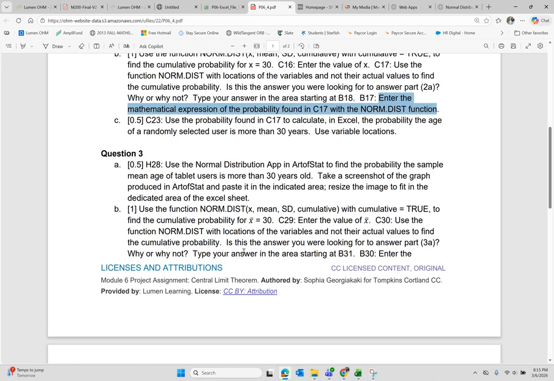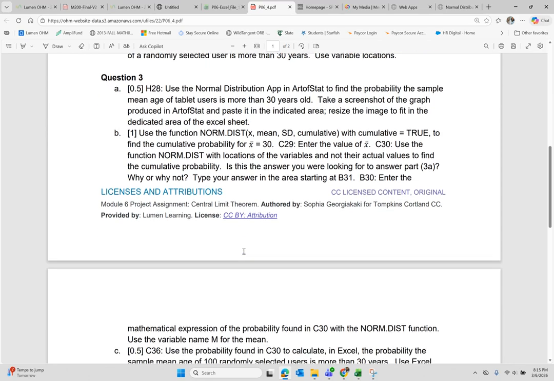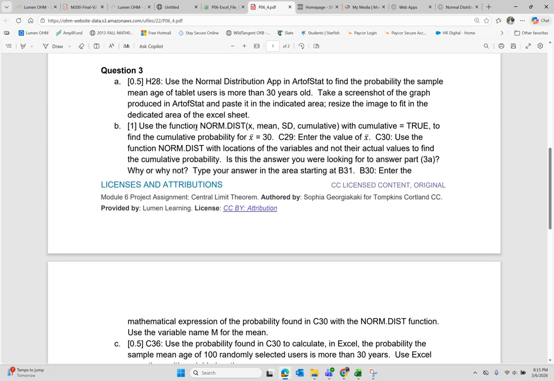We continue on project 6, our Excel project 6. We have done the first 2 questions. We are now in question 3. It says that in age 28, we want to use the normal distribution app in Art of Stat to find the probability the sample mean age of tablet users is more than 30 years old.